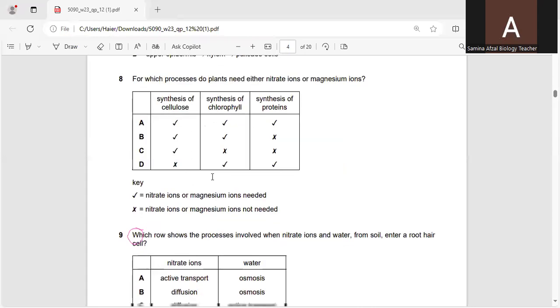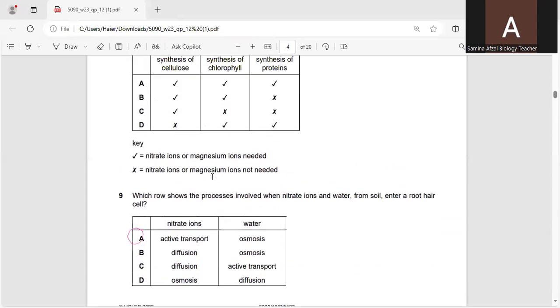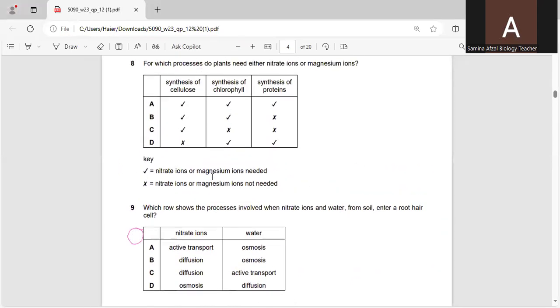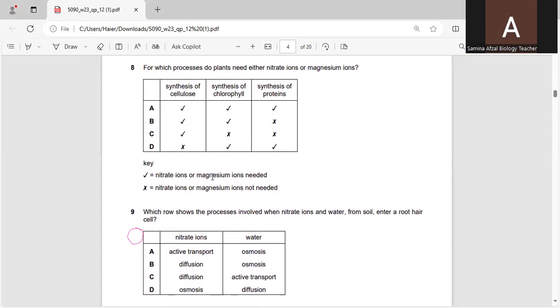Question number 8. For which processes do plants need either nitrate ions or magnesium ions? Very simple and straightforward question. Synthesis of cellulose, synthesis of chlorophyll, synthesis of proteins.